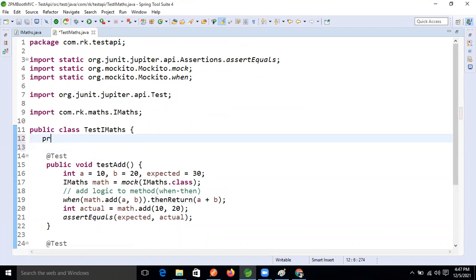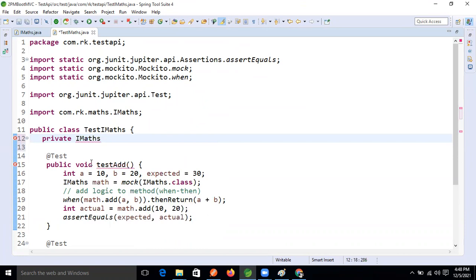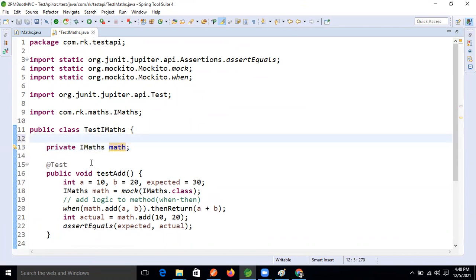Okay. So what we will do now: private IMath, math, right? IMath equal to math, right? Fine now. After that, I want to mock this class. I want to mock this interface. So the Mock annotation is there now, guys.